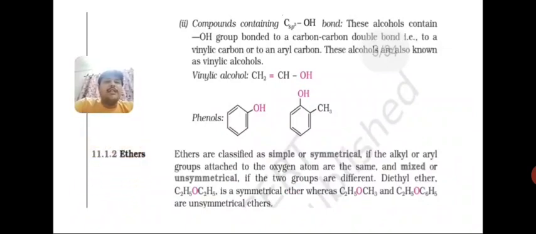Now the classification of ethers. Students, ethers are only classified into symmetrical or unsymmetrical ethers, because we already mentioned ROR dash, right? So if both the R are same, then the ether is symmetrical. If R and R dash are different, then it is said to be an unsymmetrical ether. Clear, students?